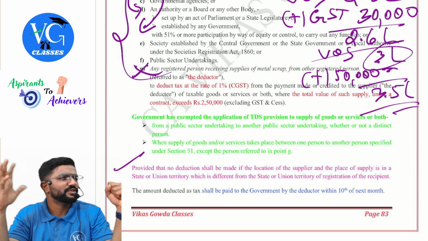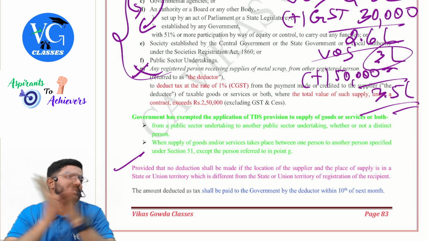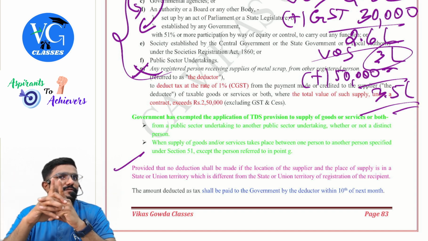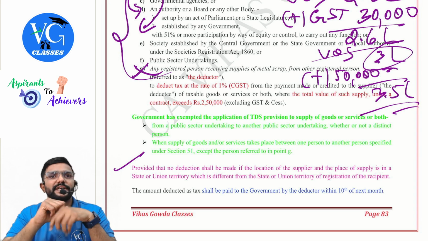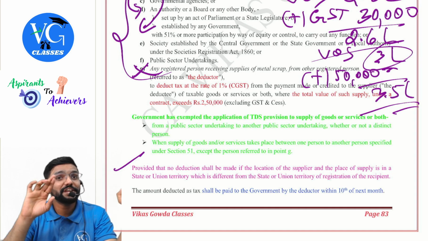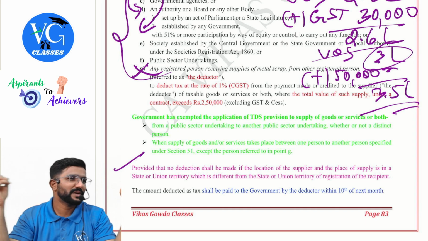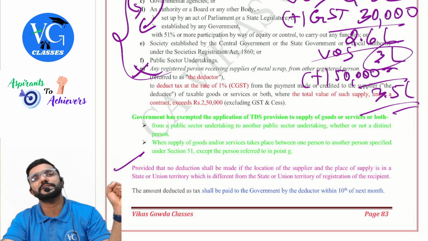Should we deduct TDS? No. As it will lead to complication of giving credit and all, they told no TDS. Please be careful. Here we are not deciding intra or inter, but still we are checking it. Should we deduct TDS? No, because it would be difficult for giving credit to the recipient.